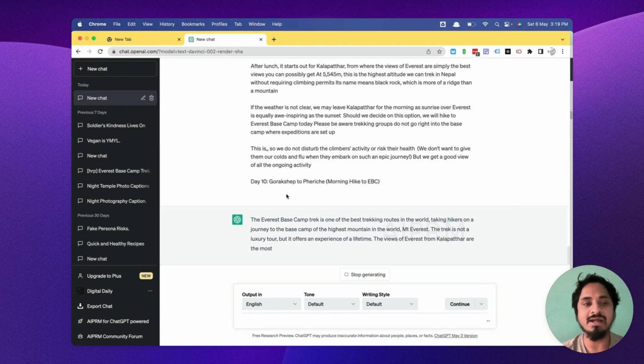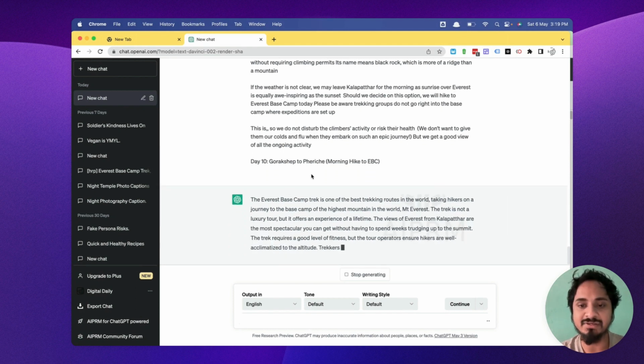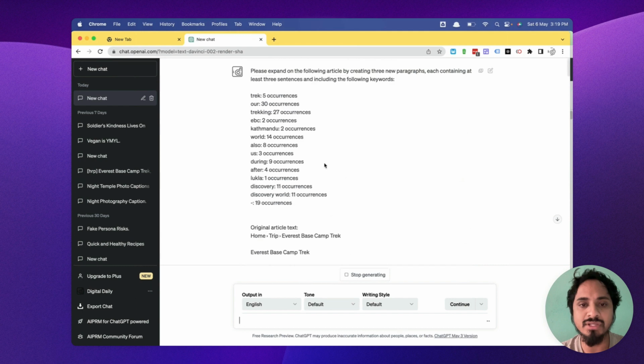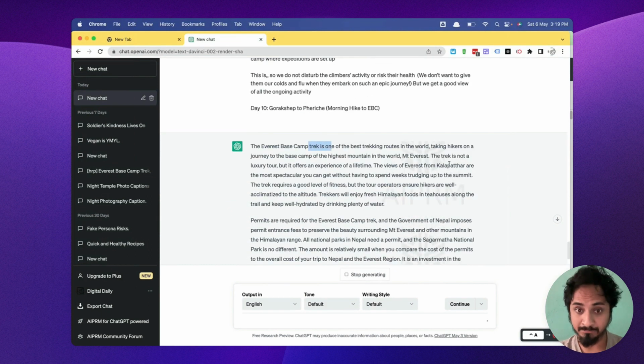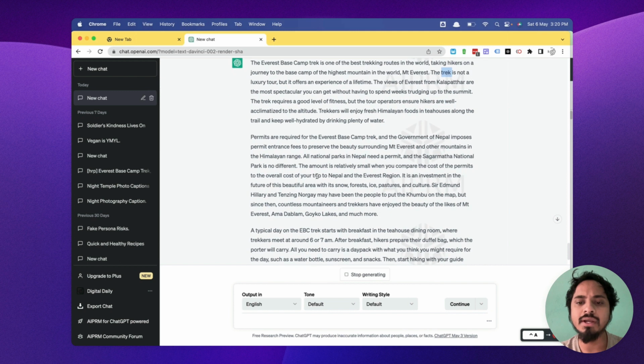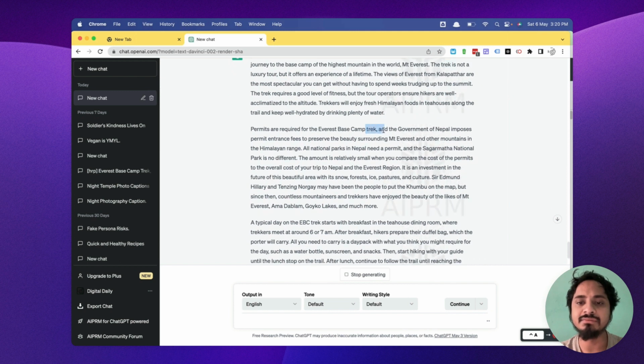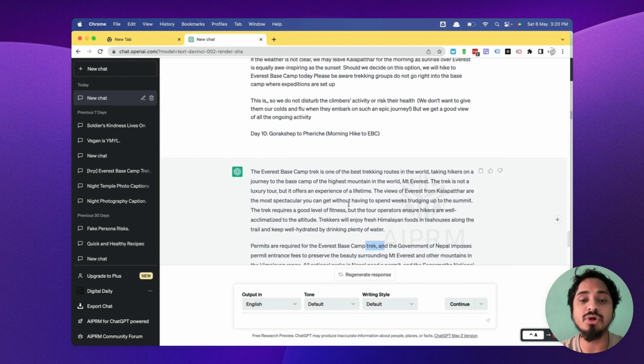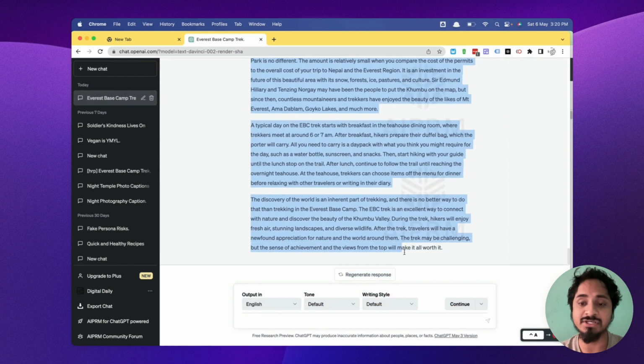Okay guys, it started generating the text, and based on the information, track has 5 occurrences, tracking is 27. Okay, track is there. Okay, track is there too. And okay, track is there three times. So yeah, based on that number of occurrences, it does generate the output. So it is helpful, guys.